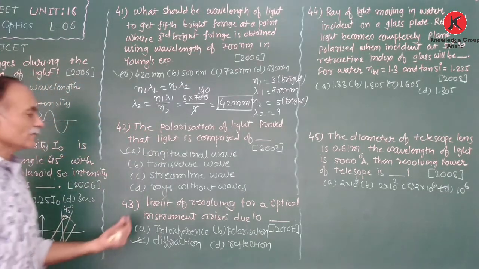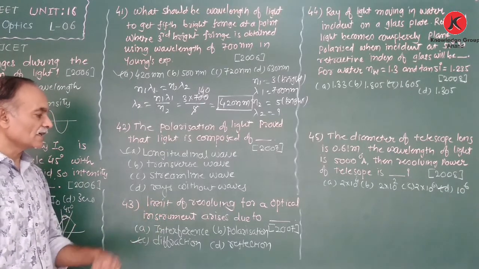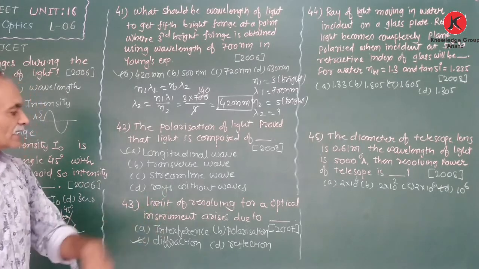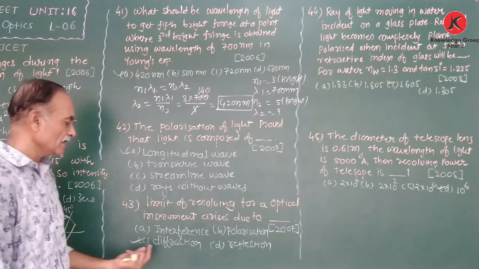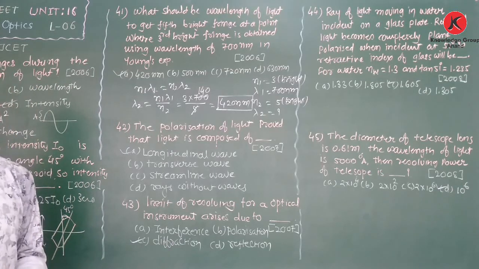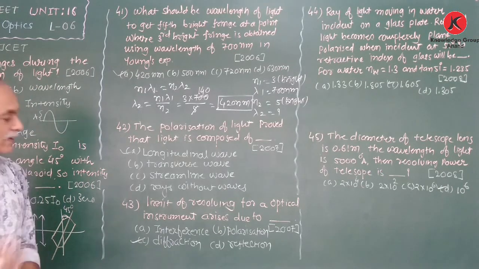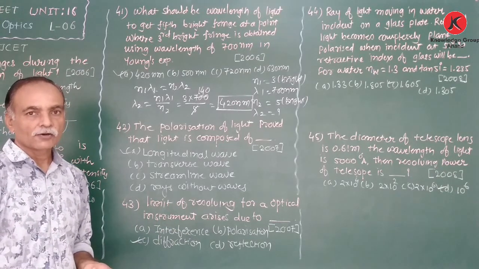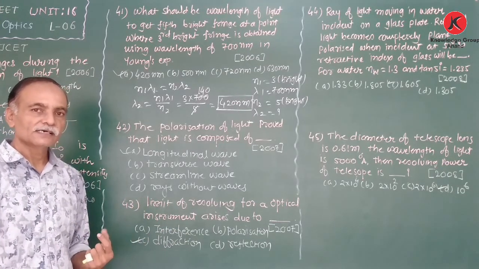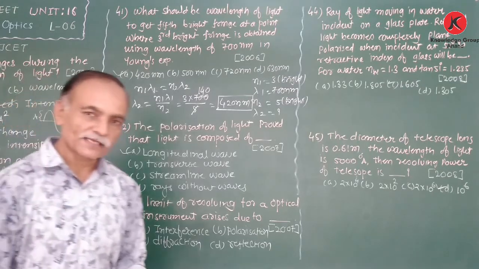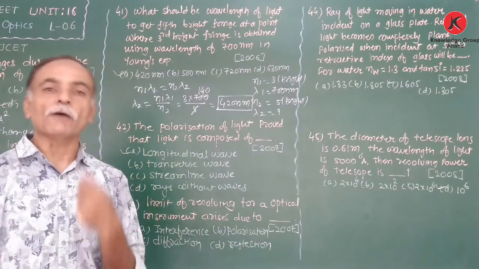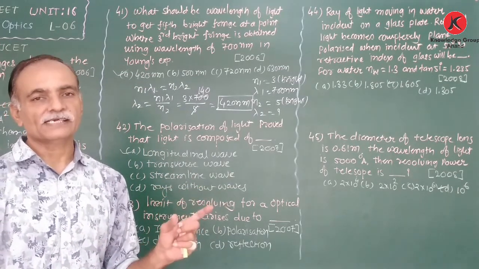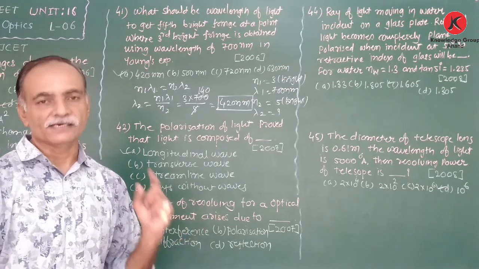Now next, the limit of resolving for an optical instrument arises due to interference, polarization phenomena, diffraction, or refraction. We already know the resolving power of the optical instrument. Resolving power means the ability of the optical instrument to see the image of a very far and very close object so that the image becomes clear.